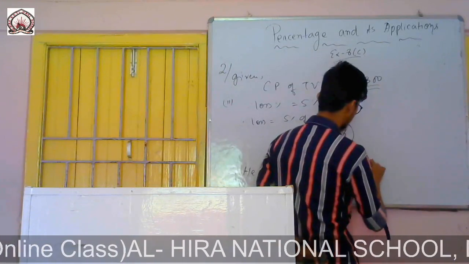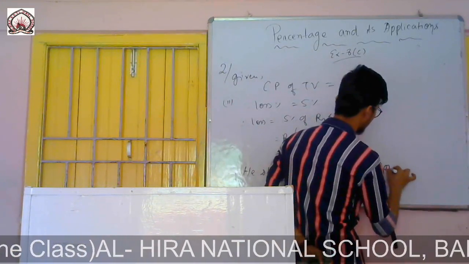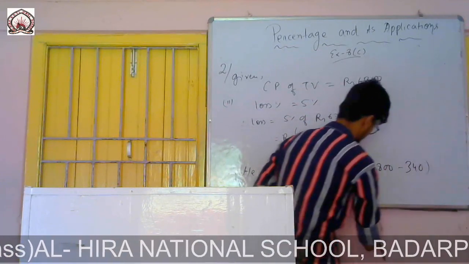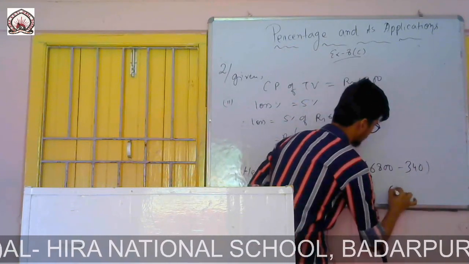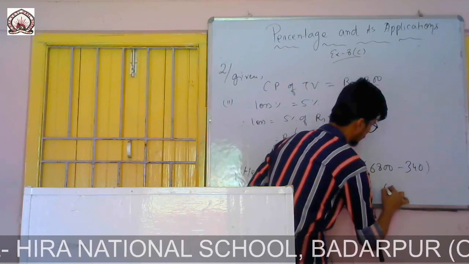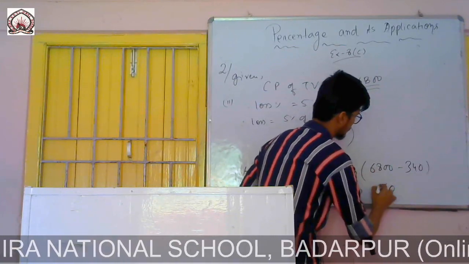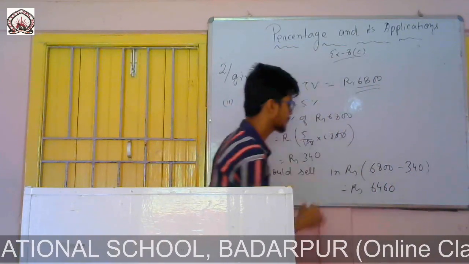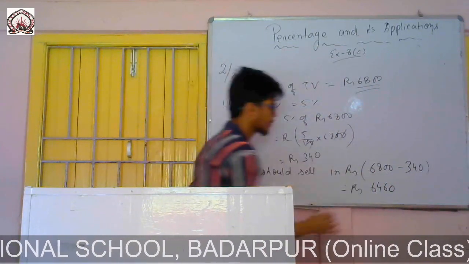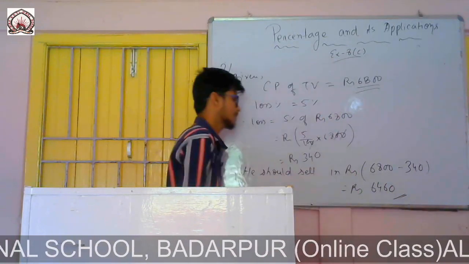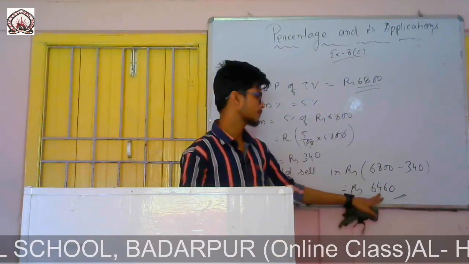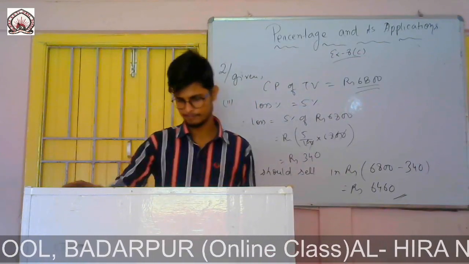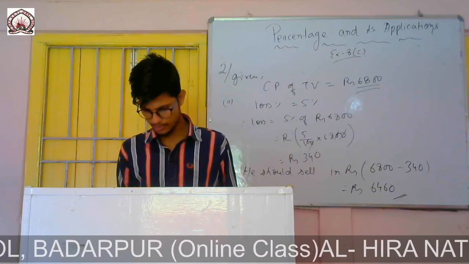Since here it is loss, that means I will subtract from cost price. So it will be equals to rupees 6800 minus, since it is loss, minus 340. So if I solve this one, 10 minus 4 it will be 6, then 7 minus 3 it will be 4, and there it will be 6. 6460. Answer is 6460. So if he sells the TV at 6,460, then only you will face 5% loss.